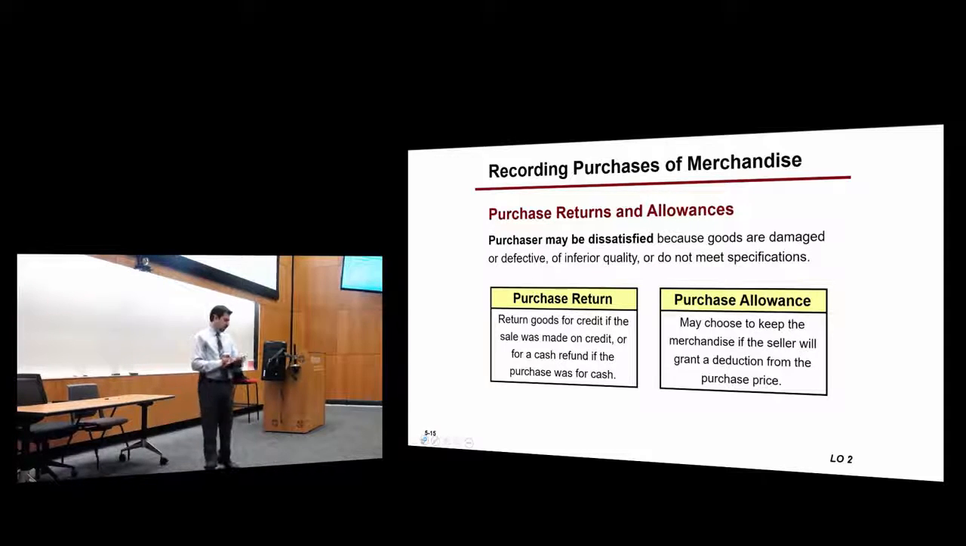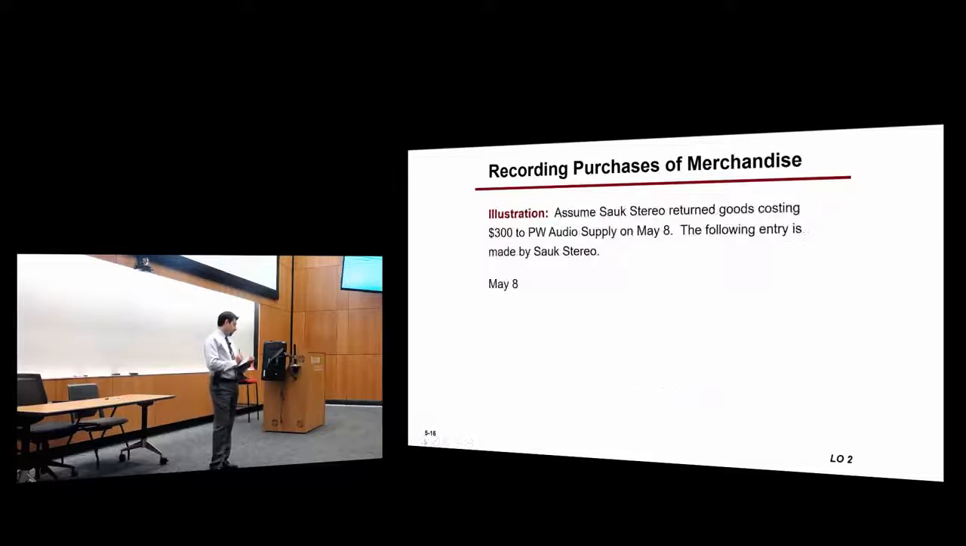So assume Sub-Stereo returned goods costing $300 to PW Audio Supply. Remember, so far we're doing the purchases, right? Purchases, that means we are reporting it from the point of view of the buyer, not the seller, the buyer. So in this case, what's the transaction from the point of view of the buyer?